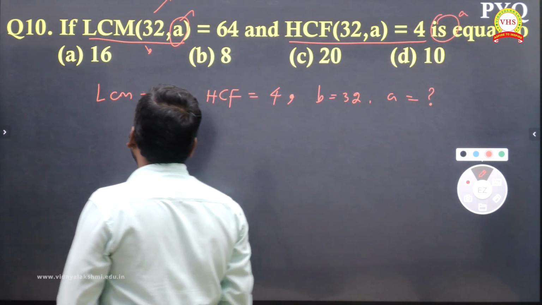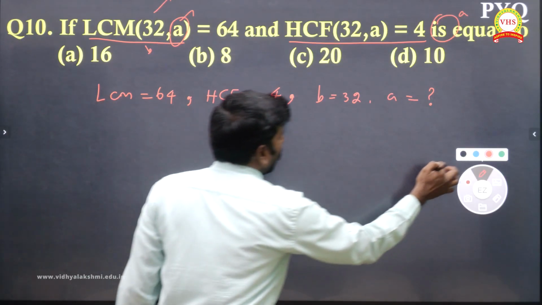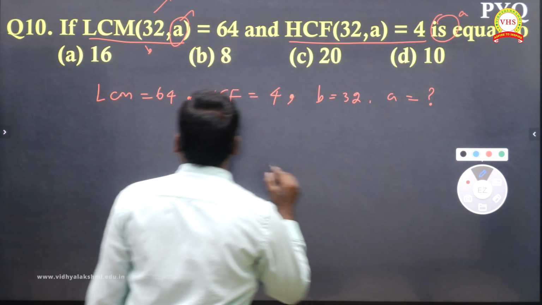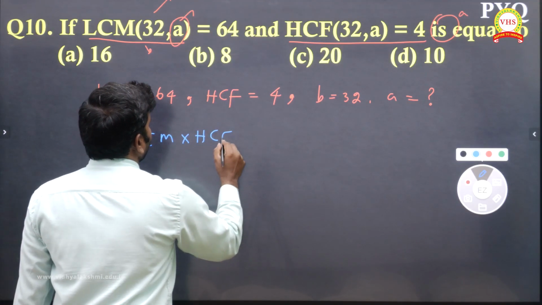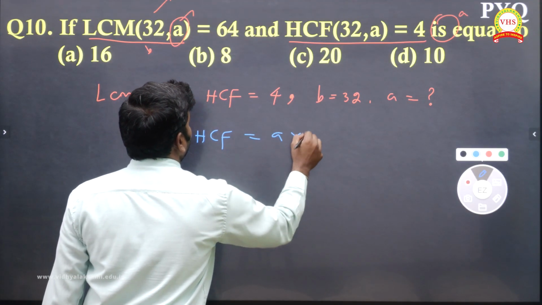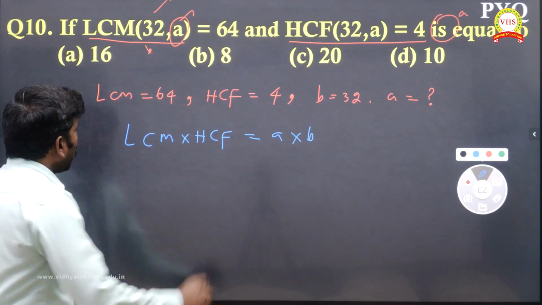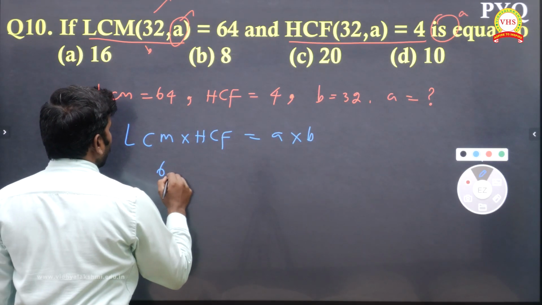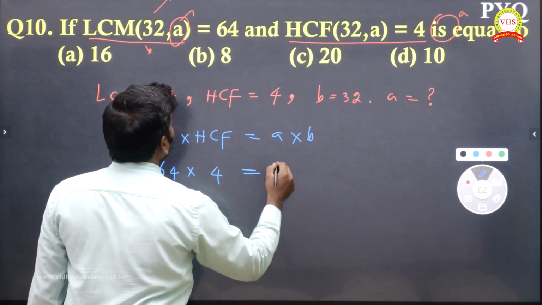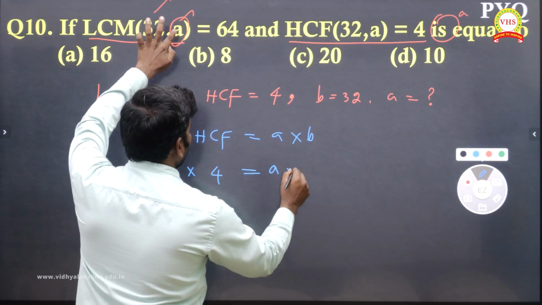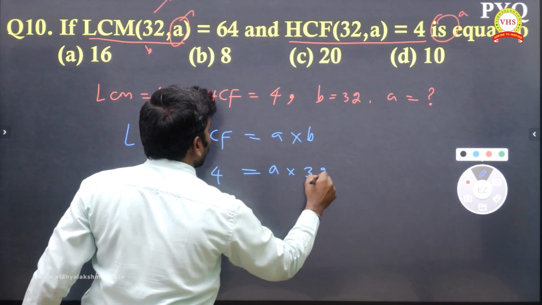Right, fine. Now let's go to the formula. Formula, do you remember, children? Formula is LCM multiply HCF, which is equal to product of the numbers. So LCM is 64 they mentioned. HCF is 4. And A value, need to find A. B is given 32.